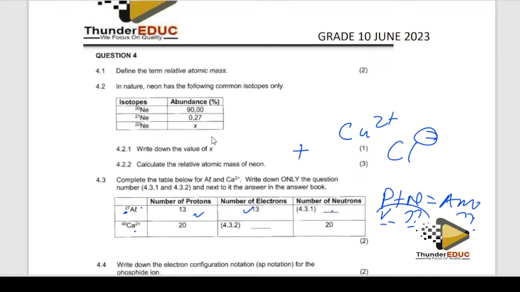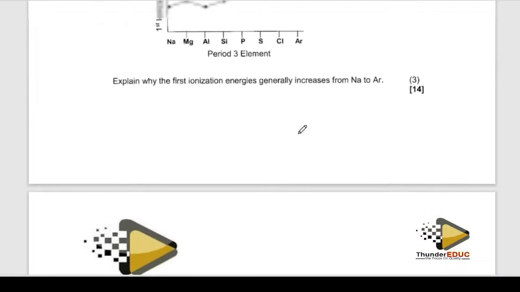Calculate relative atomic mass of this. Here it is simple. Calculate the value of x, because these are percentages. So you have to say 90 plus 0.27 plus x is equal to 100, and then you find x. Then 90 divided by 100 times the mass, which is 20, plus you go to this one, divided by 100 times 21, plus this one, divided by 100 times this. The answer you get will be the answer for that. So don't forget that this is a bonus.